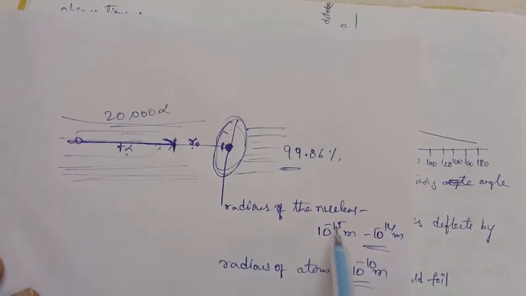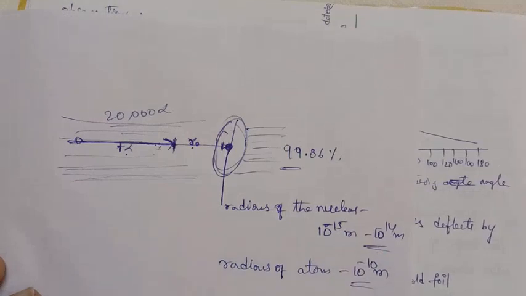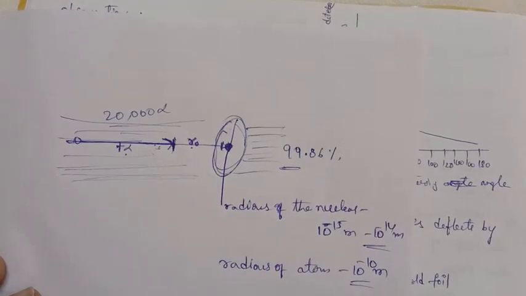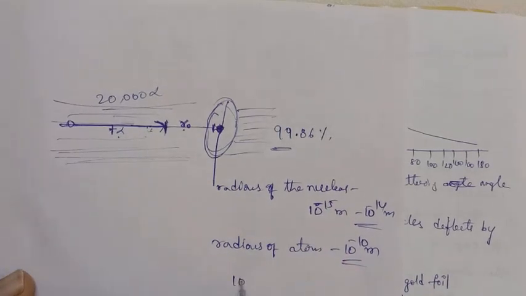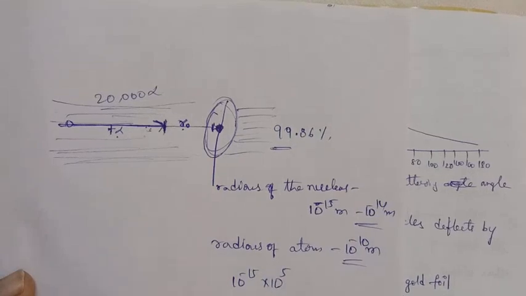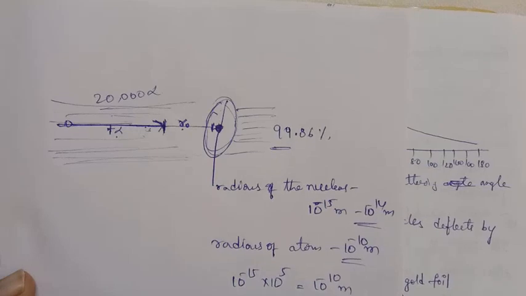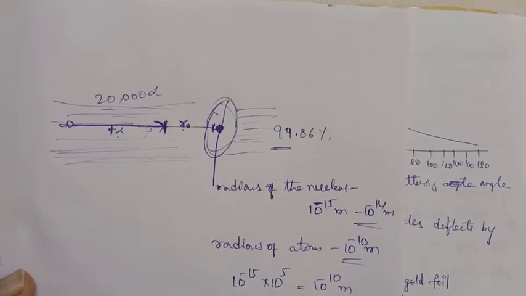If you have a minus in the power, the higher that value, the smaller the number becomes. So it is 10 power minus 10 meters. How many times greater is it than the nucleus of an atom? If the nucleus is 10 power minus 15, you have to multiply it by 10 power 5, then we get 10 power minus 10. That is the radius of the atom.